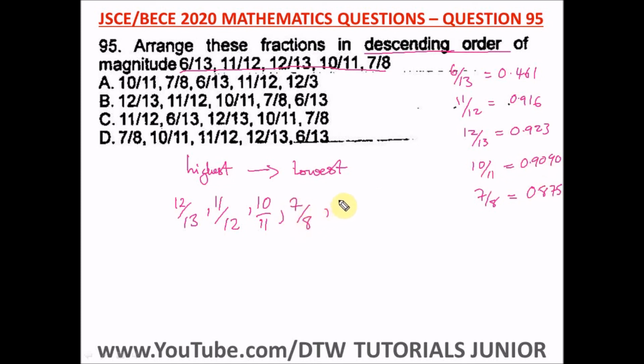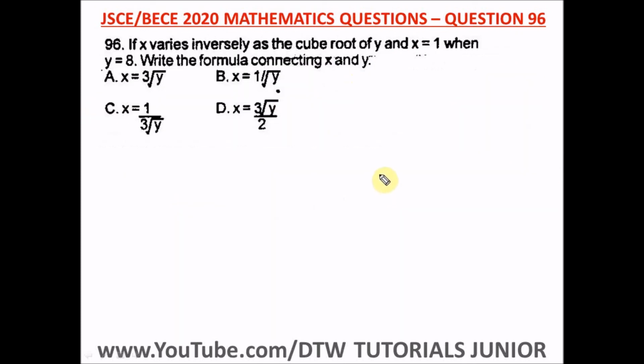7/8, and finally 6/3. So this is in descending order. So these are the answers, and where is our right option here? 12/13 is this. Okay, option what? B.